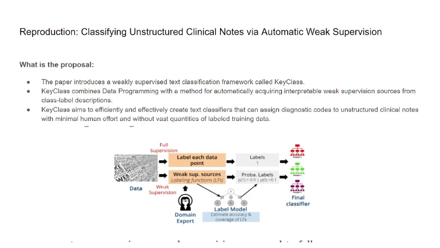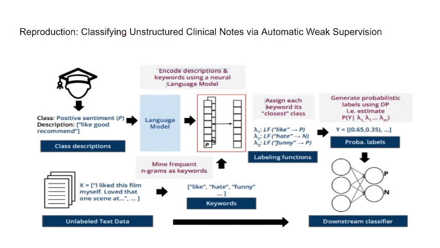The following diagram illustrates two data labeling methodologies, full supervision and weak supervision. Full supervision requires a subject matter expert to manually label each data point, including clinical notes in our case. In contrast, weak supervision utilizes a systematic probabilistic approach for labeling each data point. For our project, we employed a label model to annotate our datasets, relying solely on this weak supervision technique. So let's go into more detail on the author's proposal.